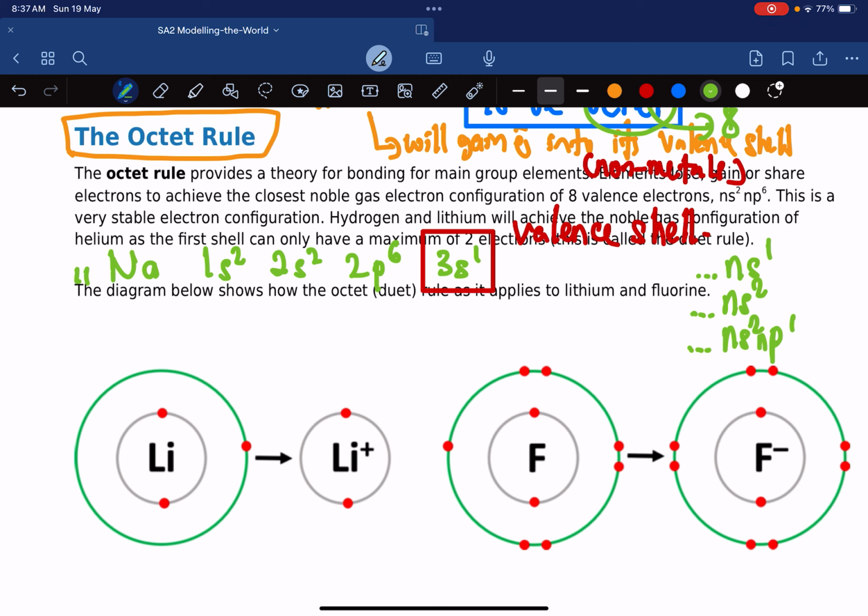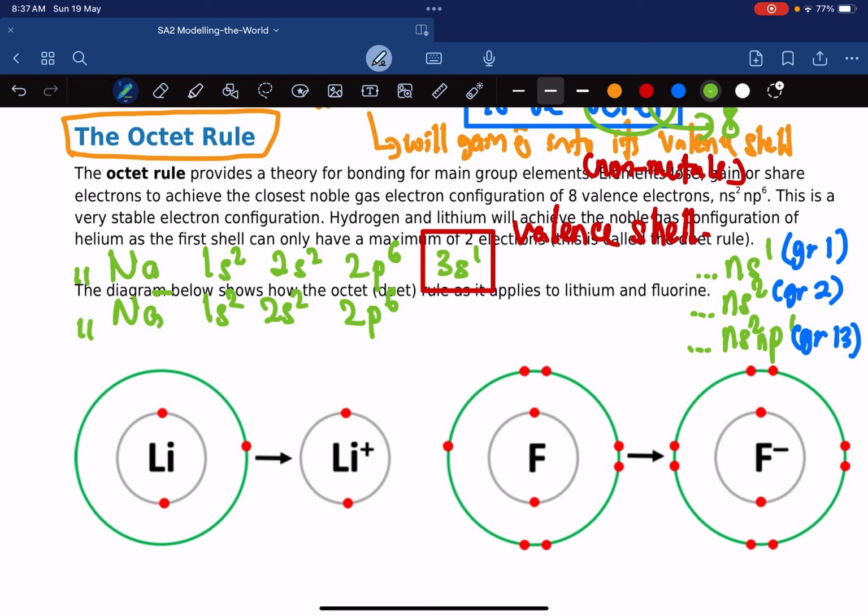In the case of these metals, what they do is they lose all of their valence electrons. Like this one is from group 1, this is from group 2, this is from group 13. So let's see what happens to sodium when it loses its valence electron. Sodium becomes 1s2, 2s2, 2p6.